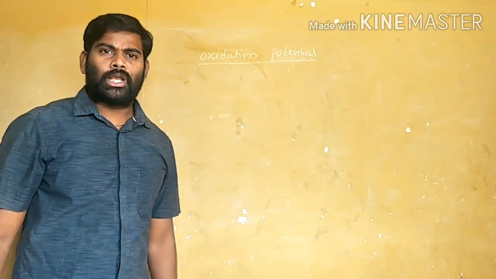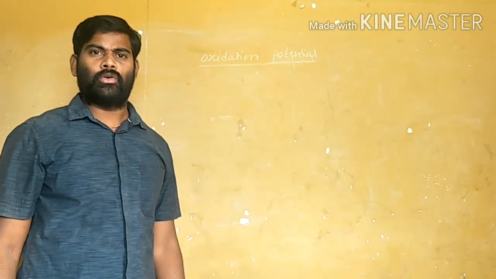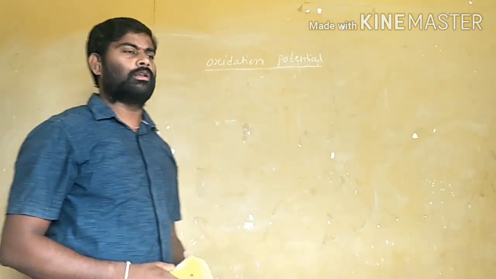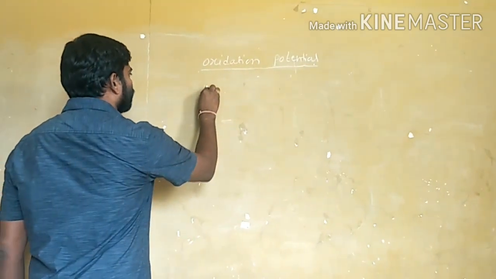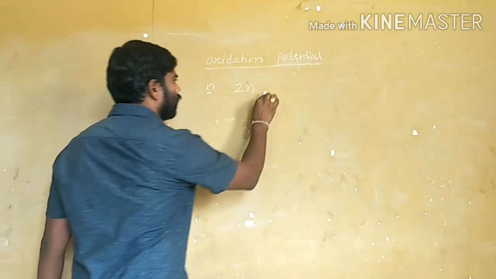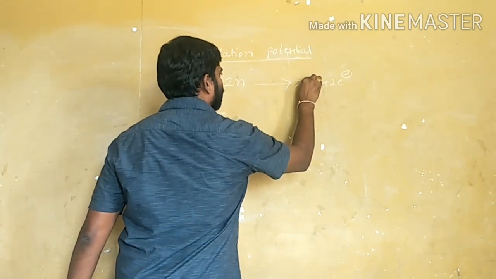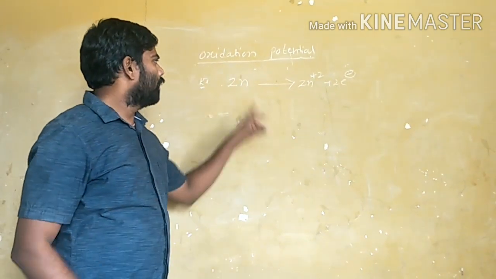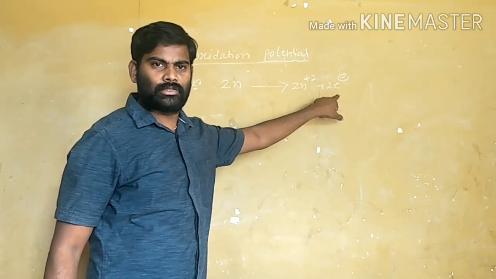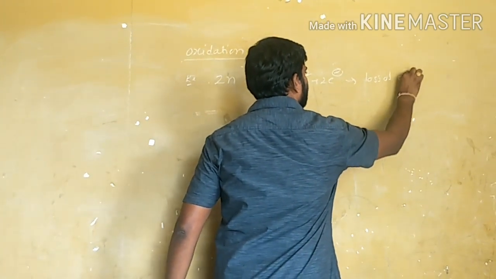It is the measure of tendency of an electrode to lose electrons. Example, zinc by losing 2 electrons producing Zn+2. Here it is the measure of tendency to lose electrons. Loss of electrons is oxidation.